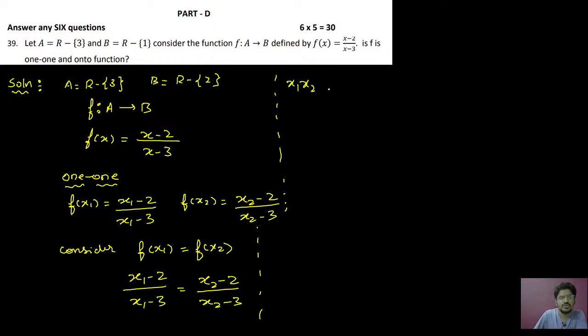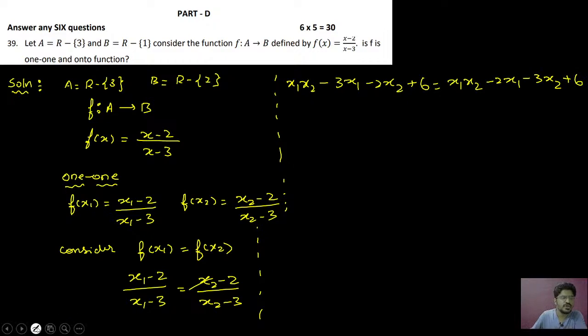If I make cross multiplication, you are going to get x1 into x2, x1 into 3, that will be minus 3x1, minus 2 into x2, minus into minus is plus 6. In the same way, x1 into x2, next minus 2x1, next one is minus 3x2, minus into minus is plus 6.